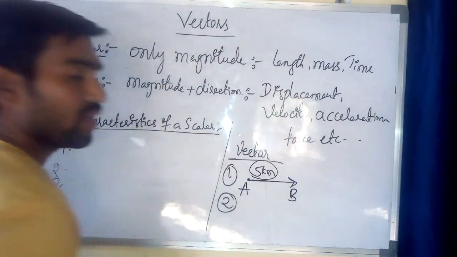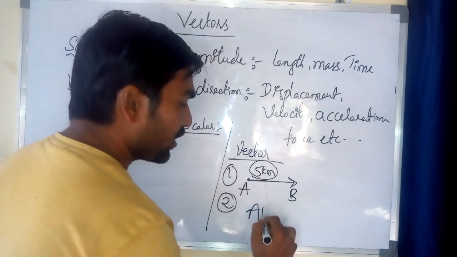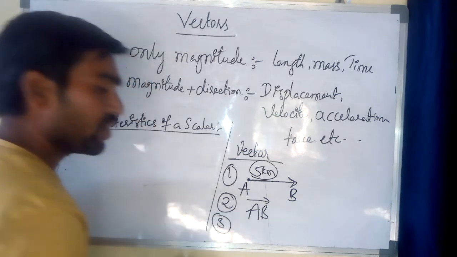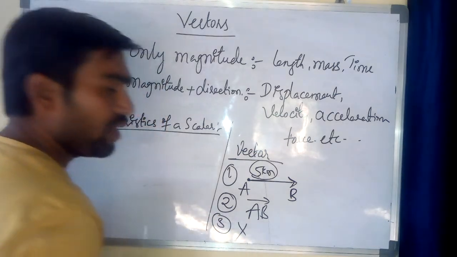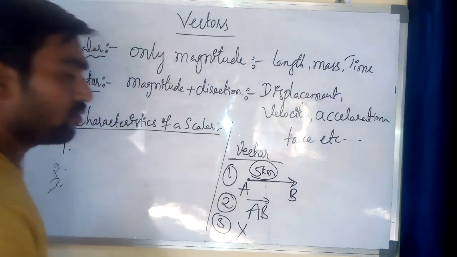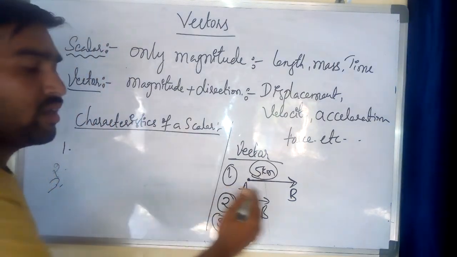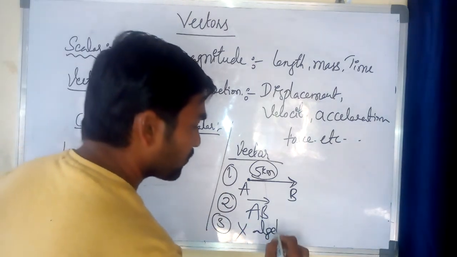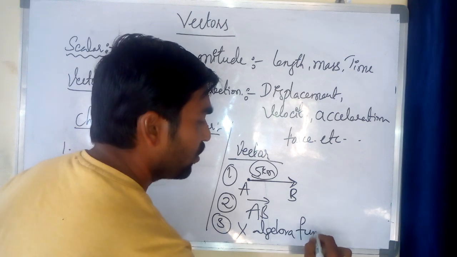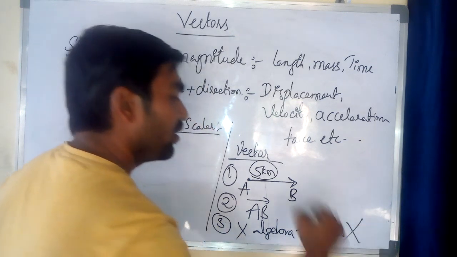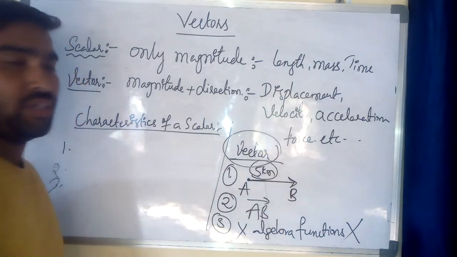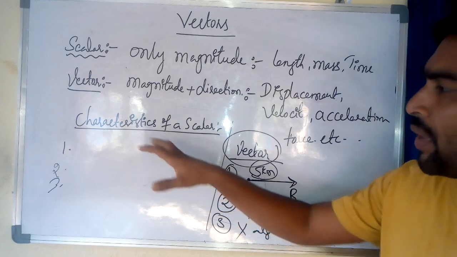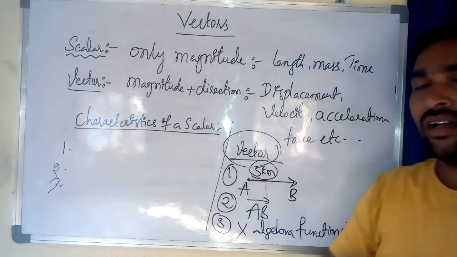The second characteristic: a vector quantity is indicated by an arrow, AB bar. The third characteristic: vectors cannot be simply subtracted, added, multiplied or divided by ordinary algebra functions. We cannot apply algebra functions directly to vector quantities. These are the characteristics of scalars and vectors.